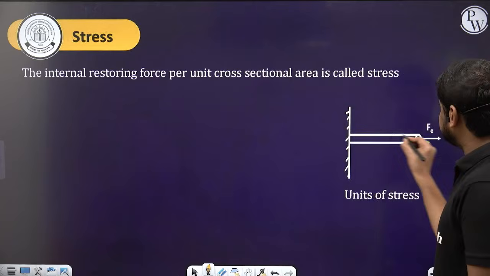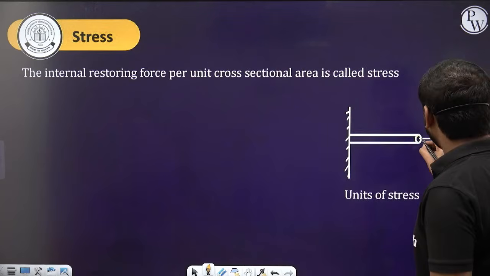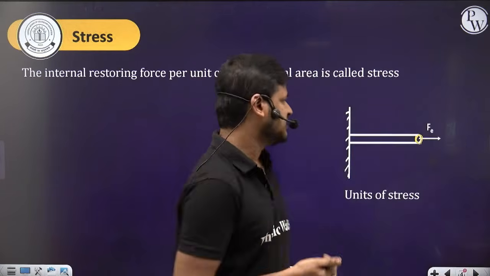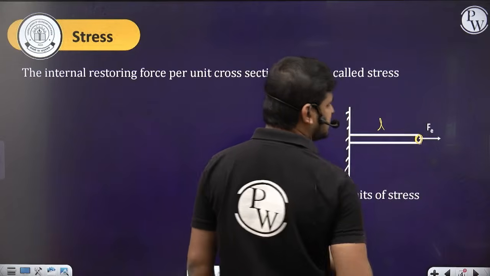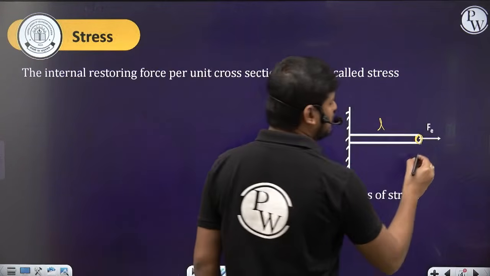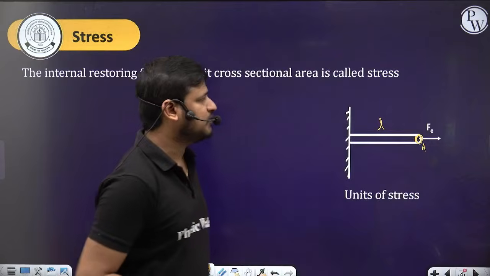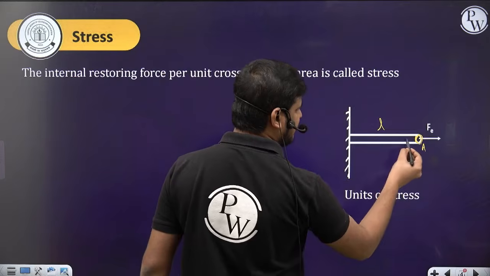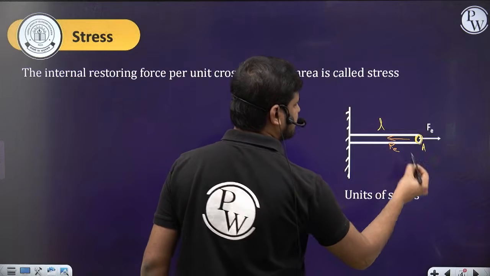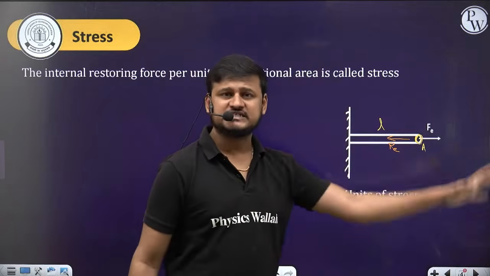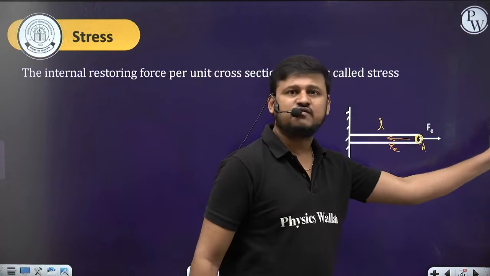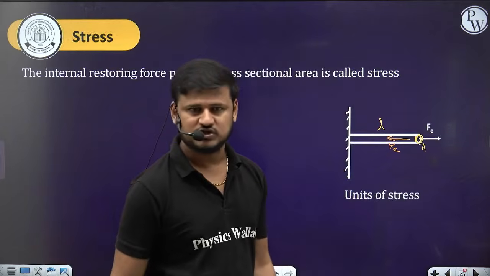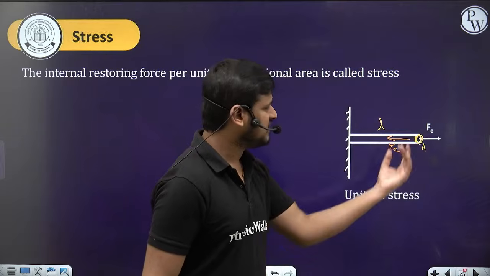So consider this is a rod of length L, and this is the cross sectional area A. Here we talk about the length and cross sectional area. Now you are applying some force Fe. This force develops some restoring force this side. Up to the elastic limit, whatever the external force that you are applying, the restoring force also will be the same as the external force.